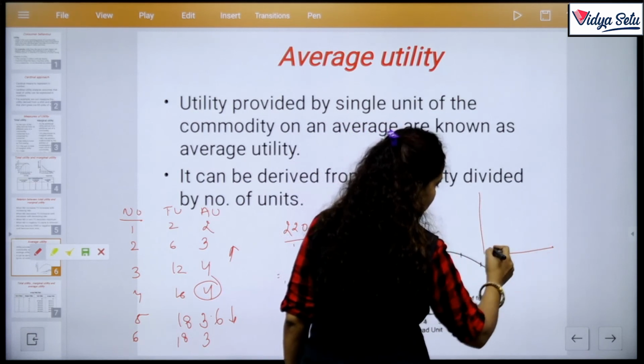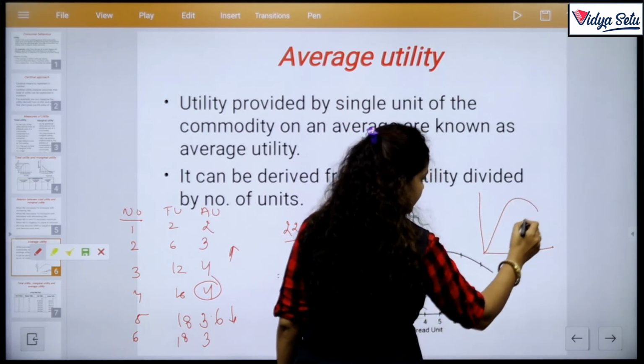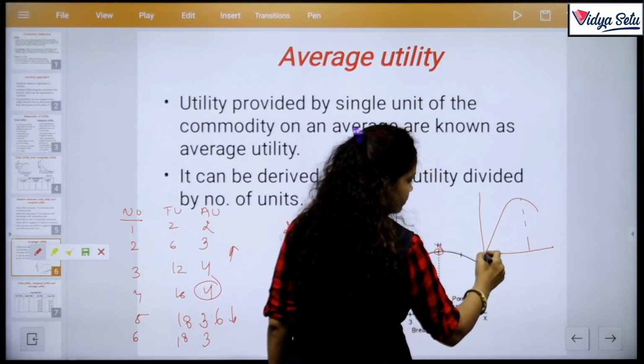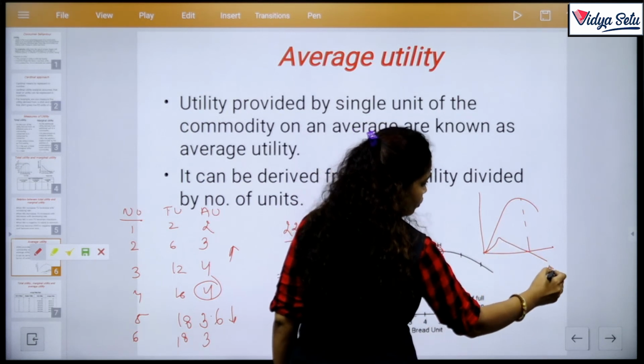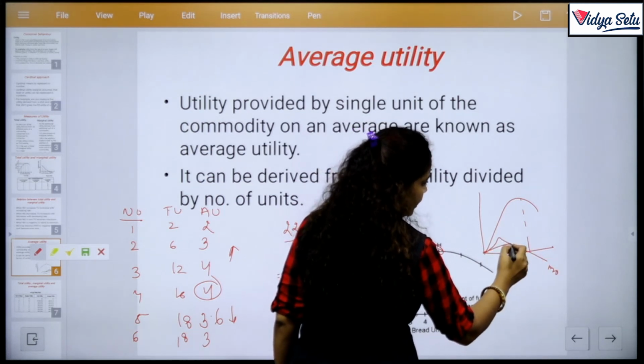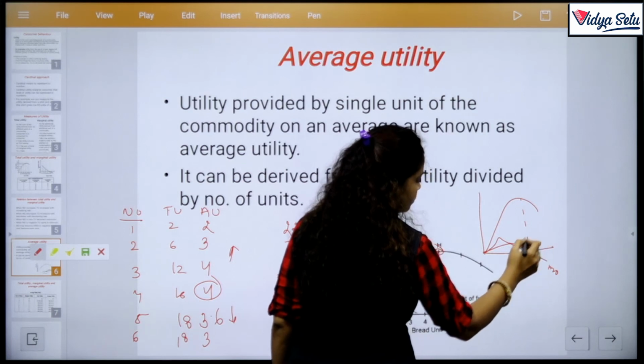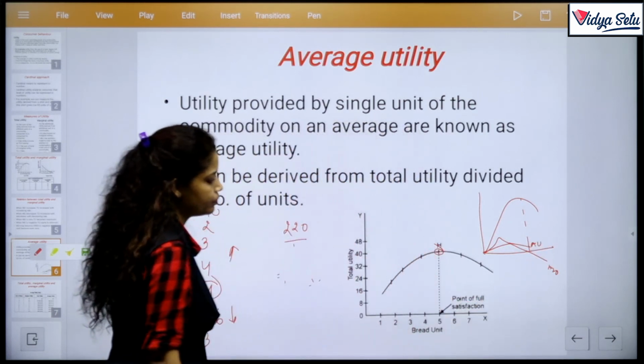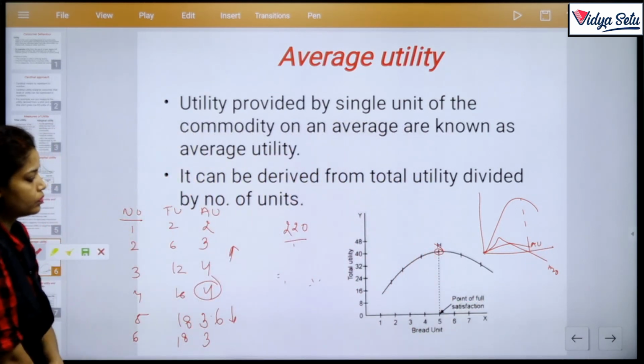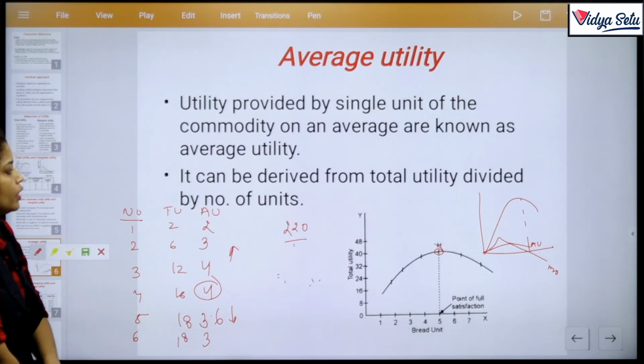The curves of MU and average AU. It can be derived from total utility divided by number of units.